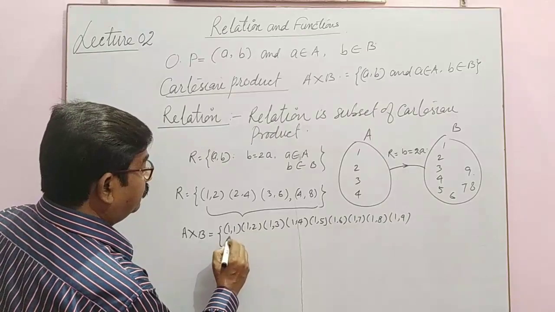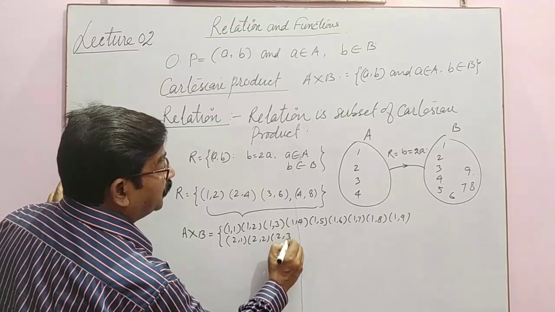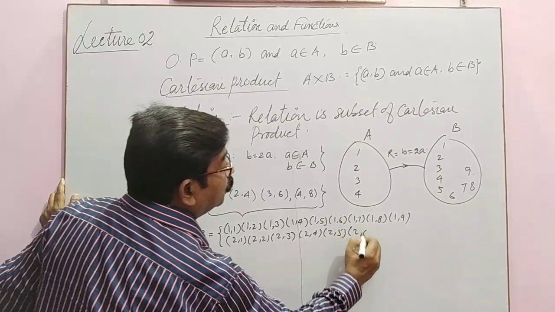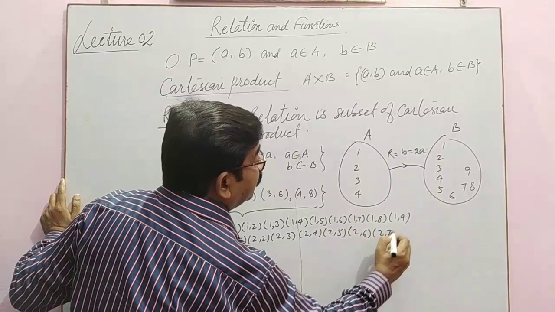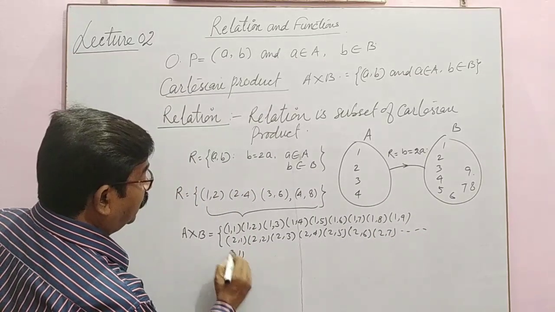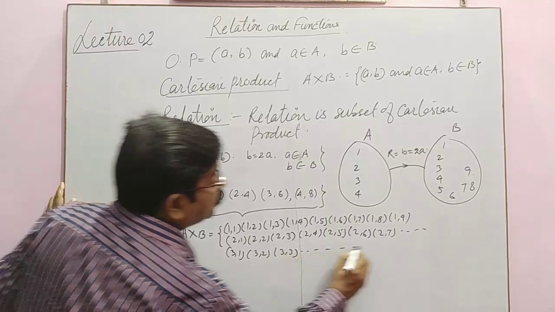Now we have 2 1, 2 2, 2 3, 2 4, 2 5, 2 6, 2 7, 2 8 and 2 9. We have 3 1, 3 2, 3 3 and so on.